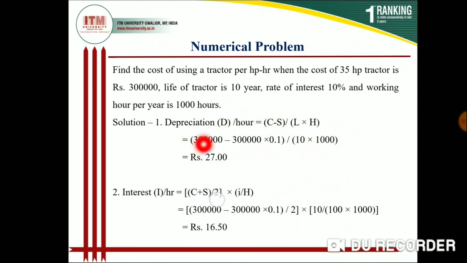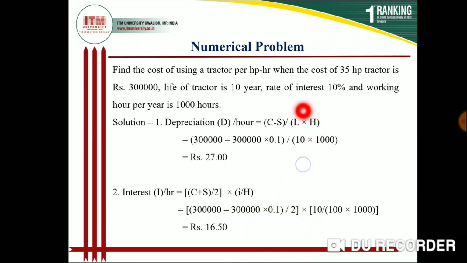So by calculating this you will get 27. So 27 rupees is the depreciation cost of your tractor per hour. And interest I is equal to (C plus S) divided by 2, into I, into H. C is 3 lakh, plus S, which means 10% of 3 lakh, divided by 2 into I.